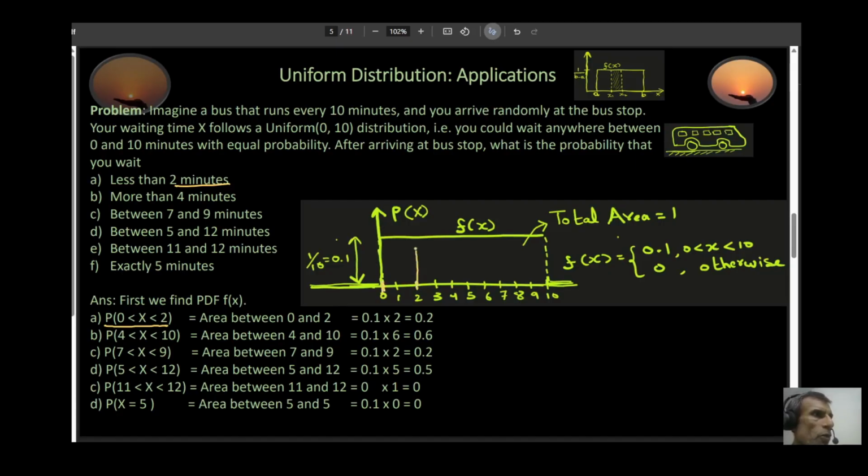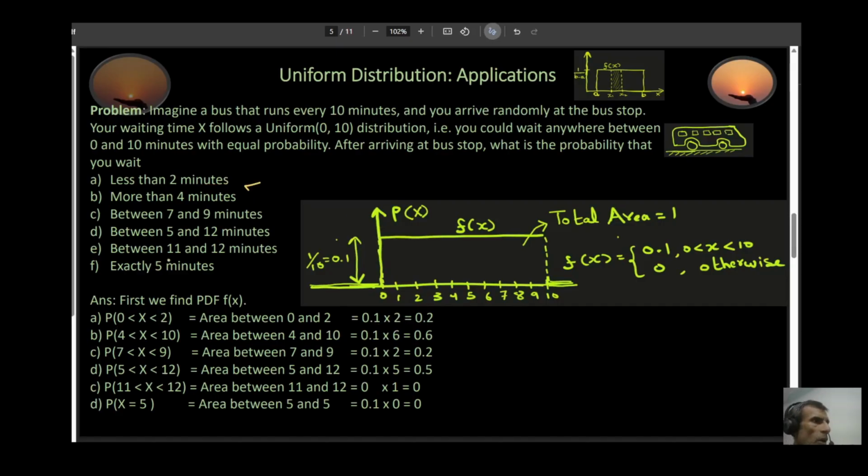So the probability for that would be this area right here, and you can determine this area very easily. The area between 0 and 2 would be equal to the length of your base, which is 2, times your height. And your height in this case is 0.1. The answer comes out to be 0.2. In other words, there is a 20% chance that you could be waiting less than 2 minutes.